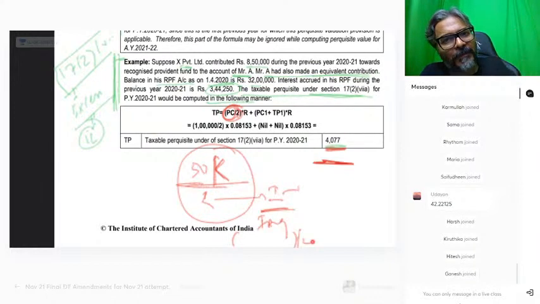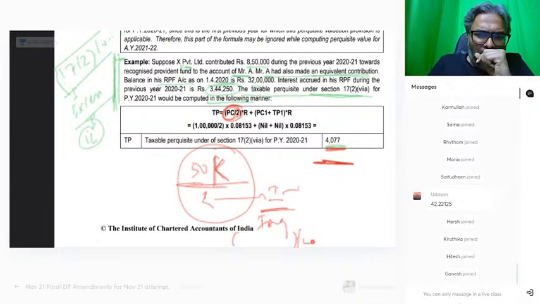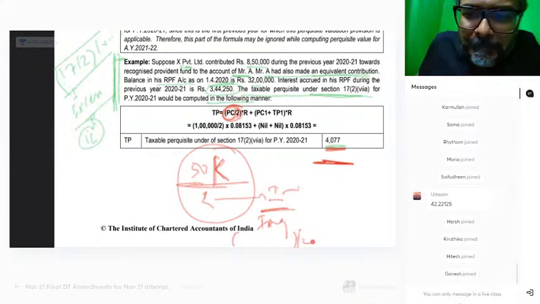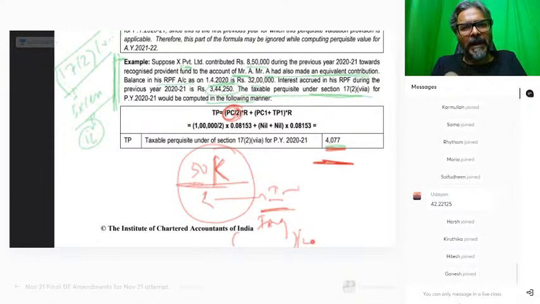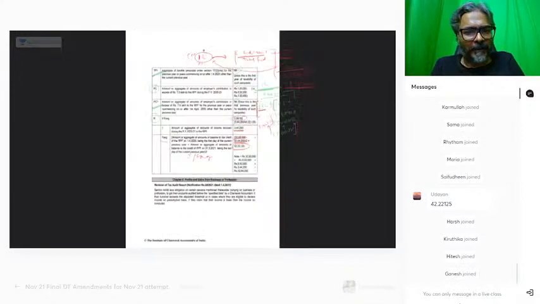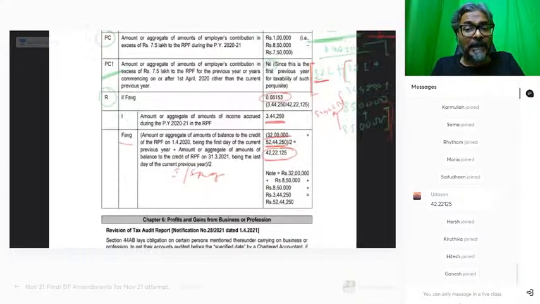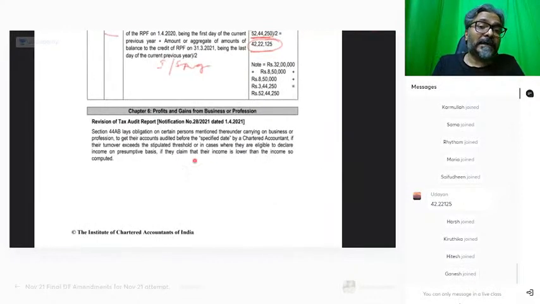Did you all get it? Shall we proceed further, students? Is this clear to everyone? Any doubts or any query that you have to ask? Or else I will proceed further. Let's move ahead, students. Mark this as one of the very important for the November attempt. Another very important amendment has come over here.